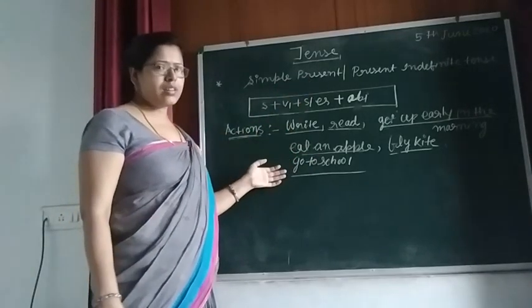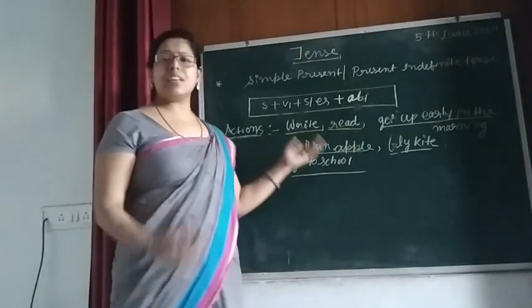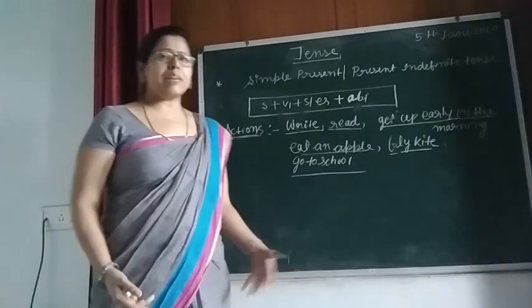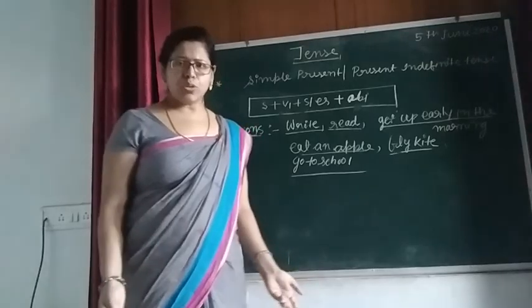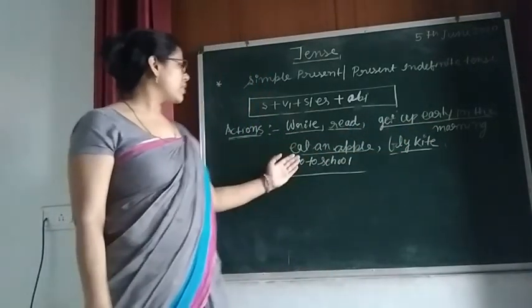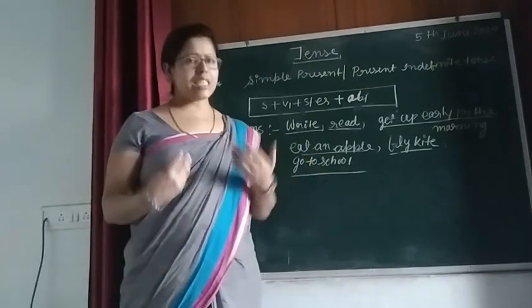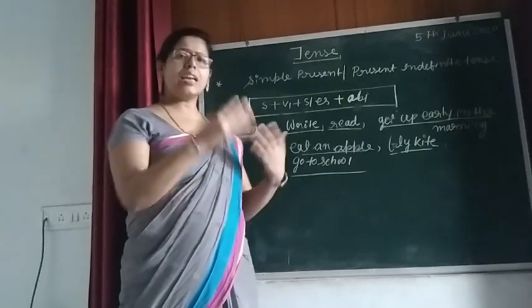For example, we have the subject: I write a letter. Yeah, I write. If you say "I write" also, then it is also correct. I read. I get up early in the morning. Eat an apple. I eat an apple. You eat an apple.